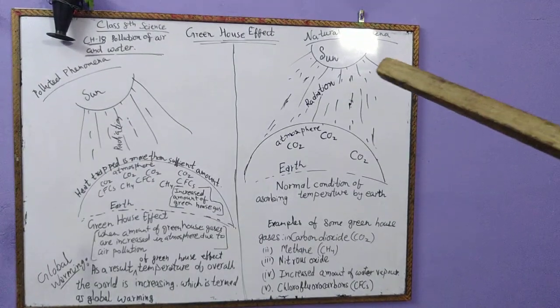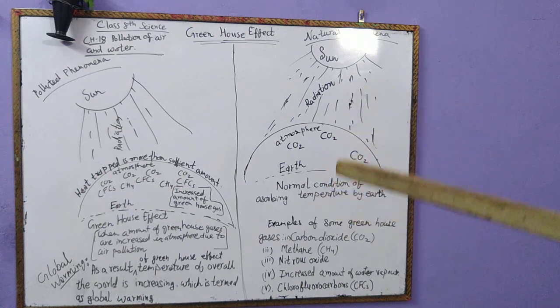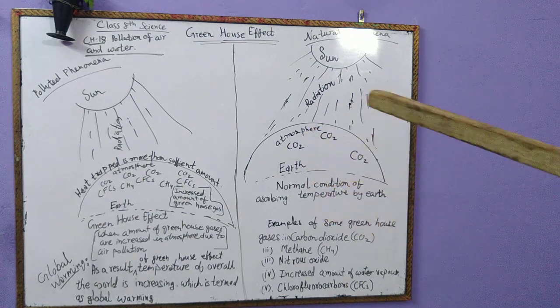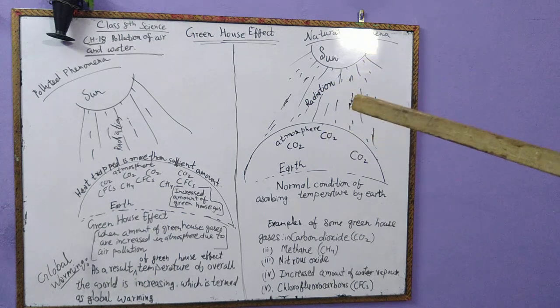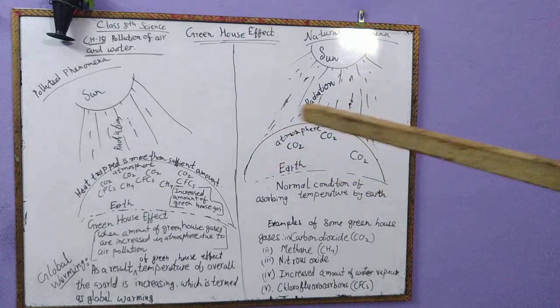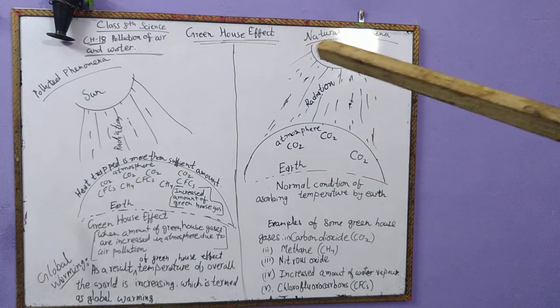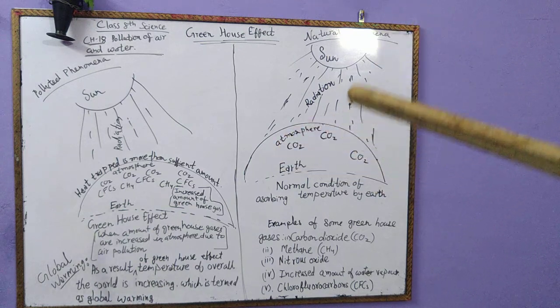Do you know how our earth gets heated? From where does it get the temperature required by earth and all the living organisms residing on the earth? Actually, all the energy comes from the sun. So the ultimate source of energy on the earth is the sun. How? Let me explain. This is our natural phenomenon, how earth gets temperature.